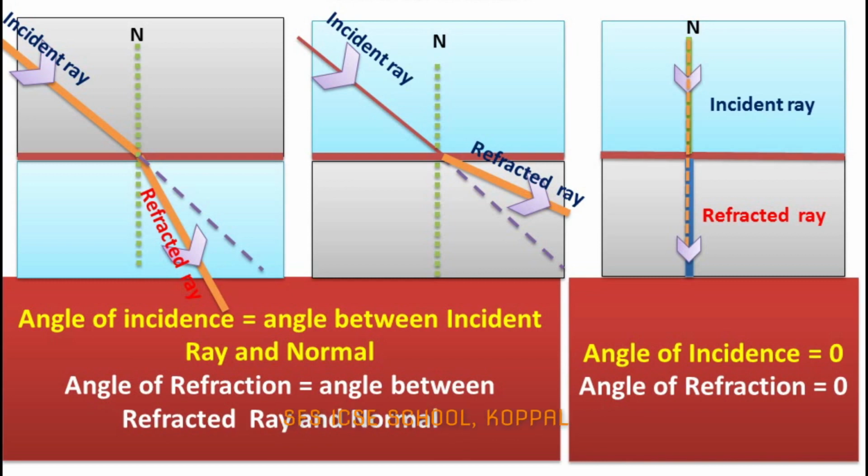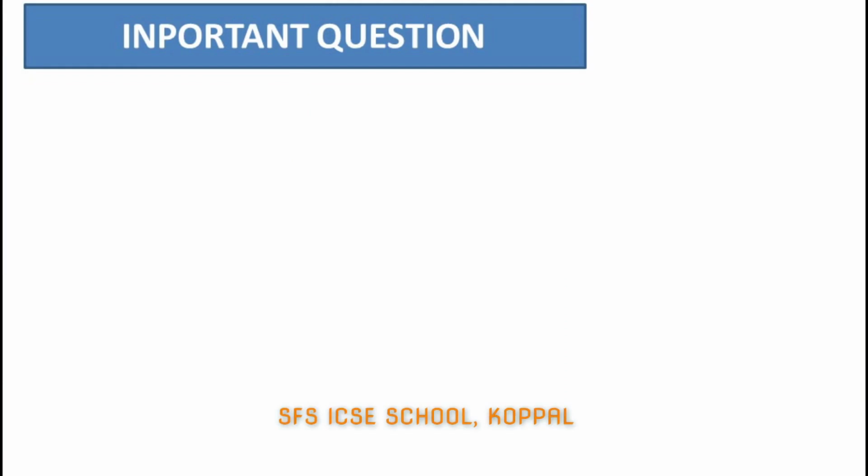Very important question. Draw a ray diagram when light travels from one medium to another without change in path. What is the angle of incidence and angle of refraction? We know we have to draw the third diagram, and the angle of incidence is equal to the angle of refraction is equal to 0 degrees.